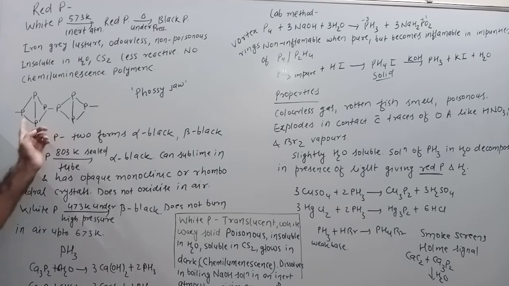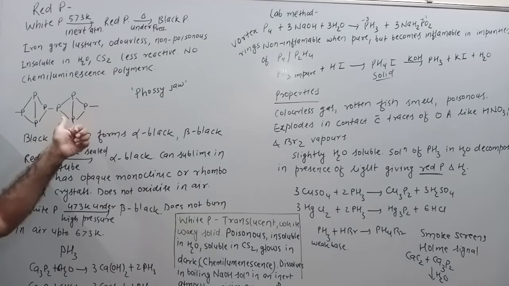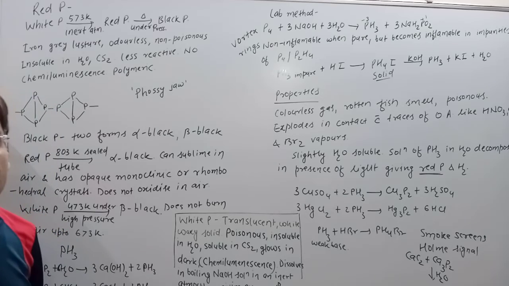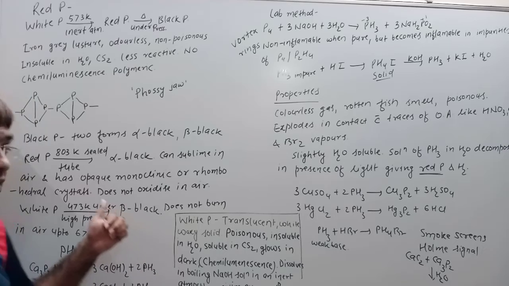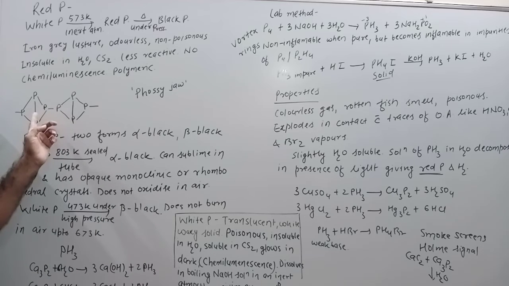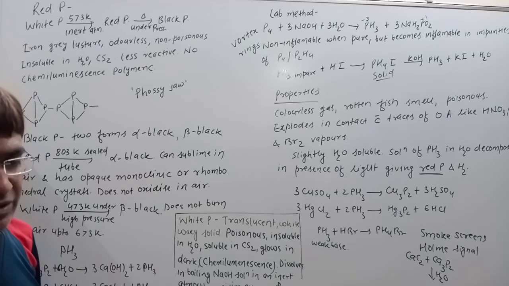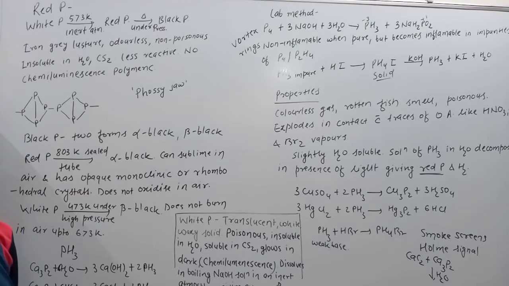How it exists in this polymeric form I have explained already: one of the phosphorus bonds gets broken from the P4 unit, and these broken bonds connect to a phosphorus of another P4 unit to form a single bond. Thereby the angle strain is largely relieved and the molecule becomes stable. Is it clear?